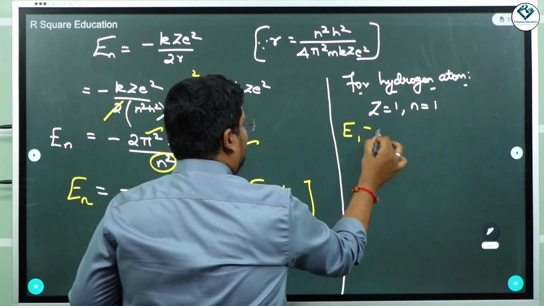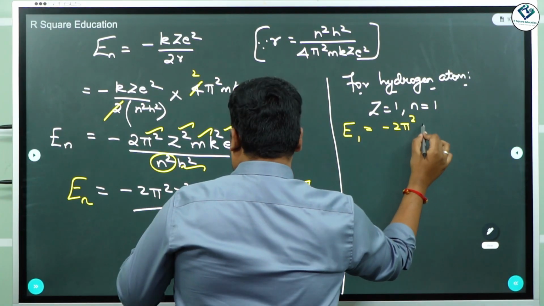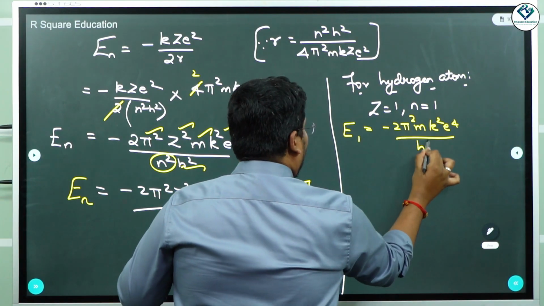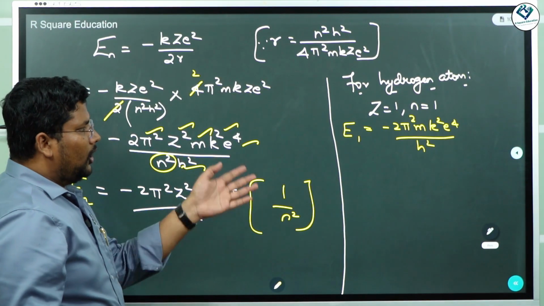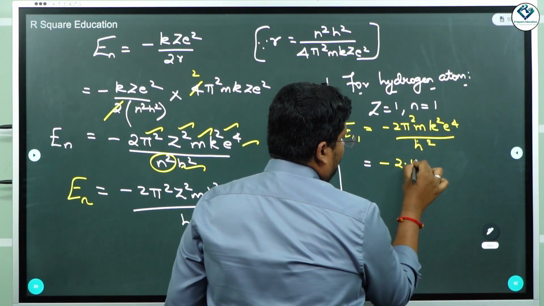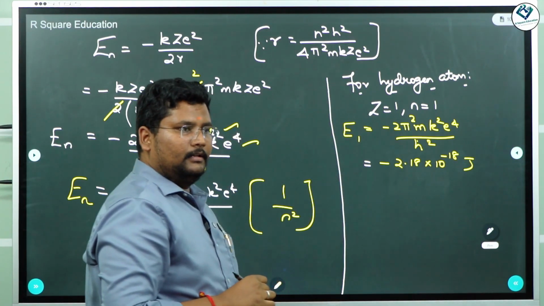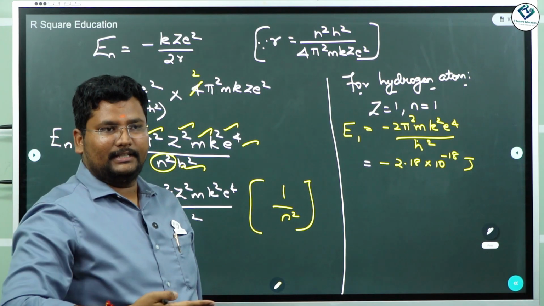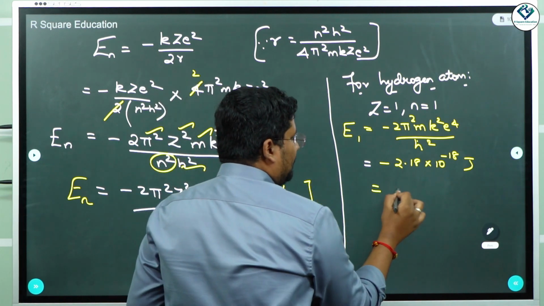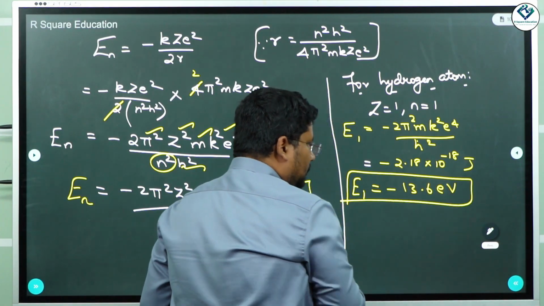So what you'll get is minus 2 pi square, z square is going to be 1, and m k square e power 4 divided by h square. Substituting all the values in this, you will have minus 2.18 into 10 power minus 18 joules. Whenever we mention energy in terms of electrons, we will always mention it in electron volt. When you convert that, you will get minus 13.6 electron volt. So this is going to be the energy for the first orbit.